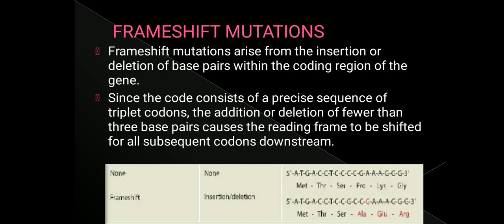So the reading frame is itself being shifted. How the ribosome and mRNA read, the tRNA reads the codon, the codon-anticodon interaction, all that is called the reading frame. That reading frame will be completely shifted, because of which the complete protein that is synthesized further will become wrong in frame shift mutation.